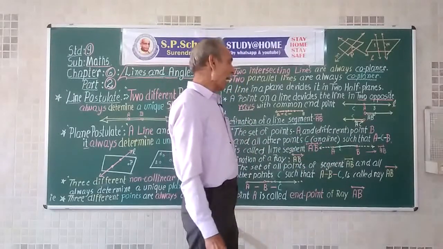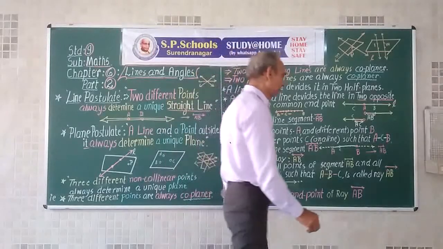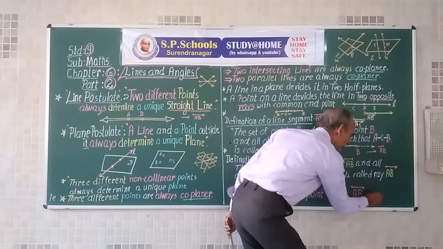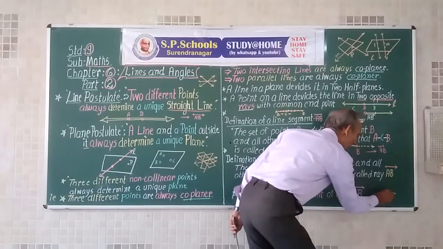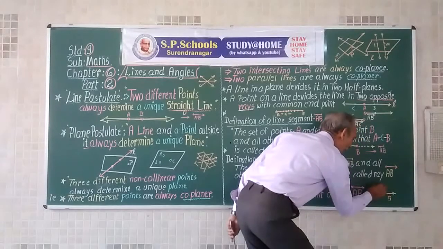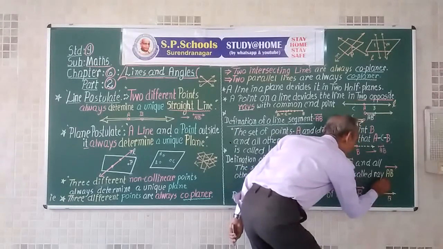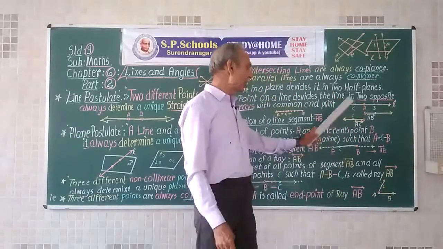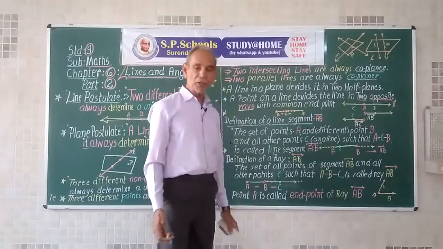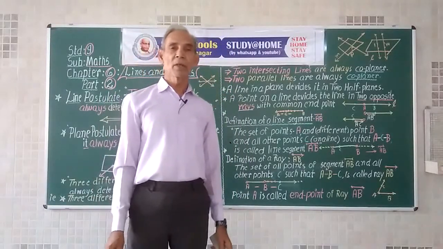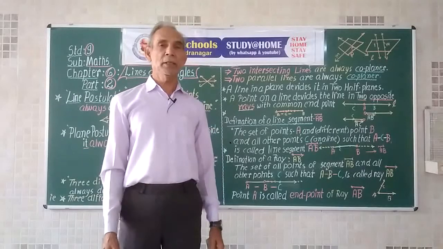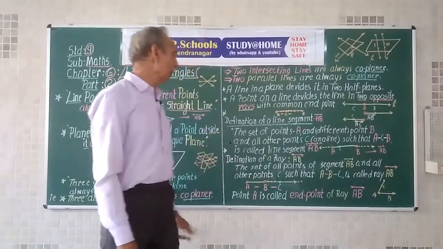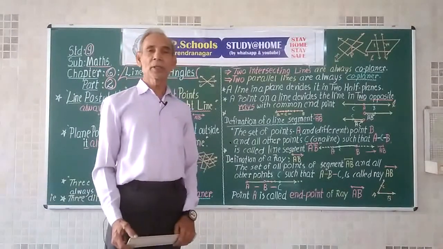But suppose the rays are non-opposite, what will happen? Suppose there is a point A, and another point B on the ray AB, and another point C on ray AC. Then this type of construction will make angle CAB. So, dear students, we will study these properties of angles and lines in the next. Till then, prepare the definitions, postulates,